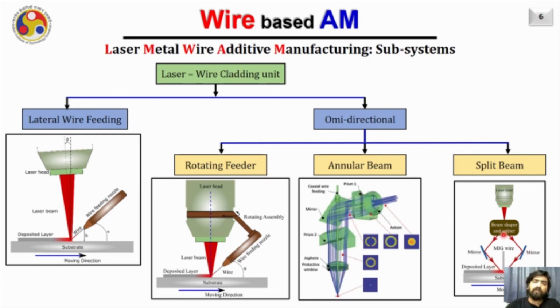When the laser beam is split, a space is created right in between, and in that space one can feed the wire, as you are seeing here in this diagram. The benefit here is that the wire is at the center and is surrounded completely by the laser beams. Therefore, the process becomes omnidirectional and you can move in any direction.